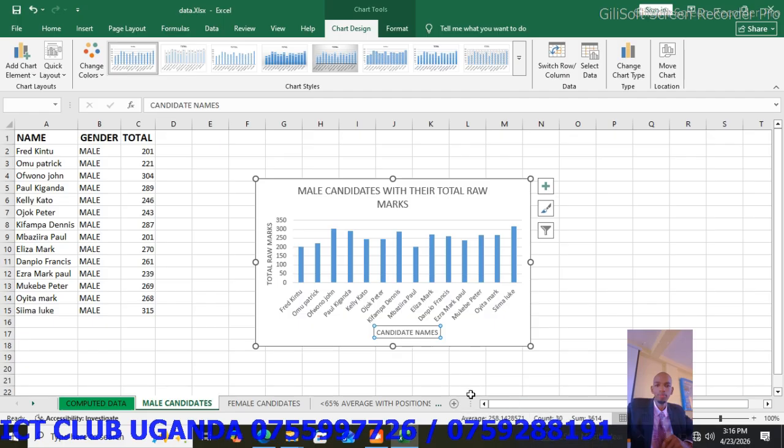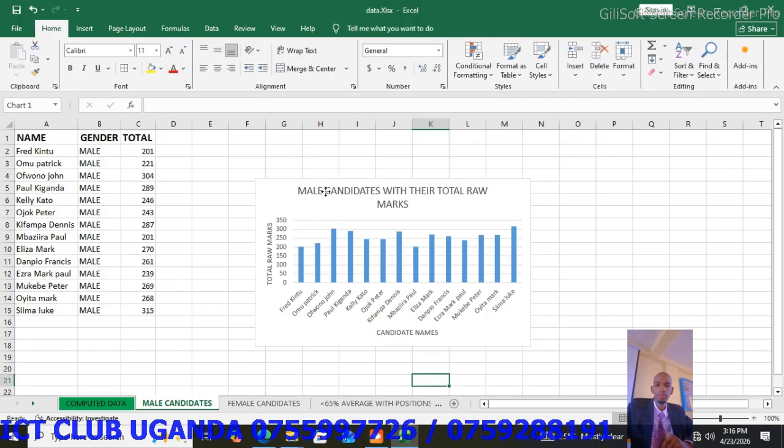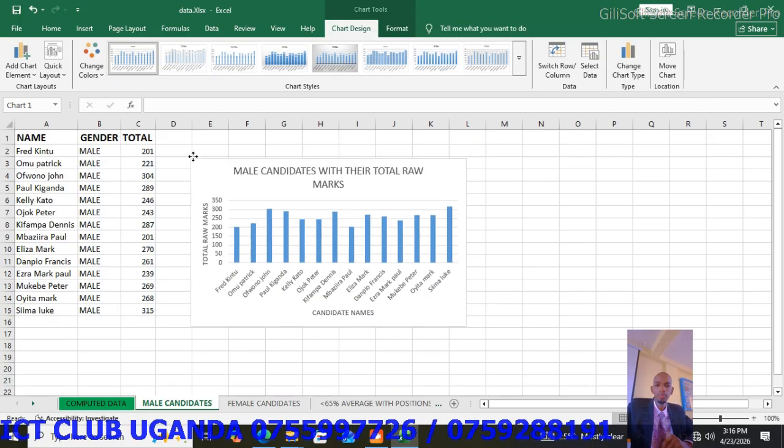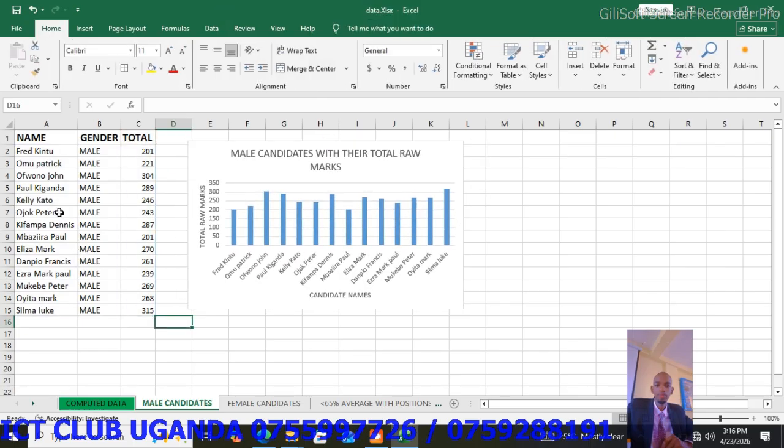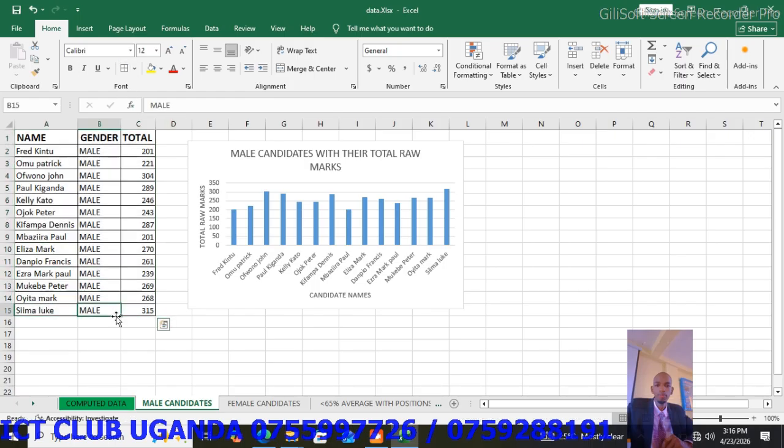Enter. So you have done your graph comfortably. Can bring it nearer here. You can highlight your names and you put borders. Even put some background shading. Yes, that is for male candidates. You can even draw the graph like that.